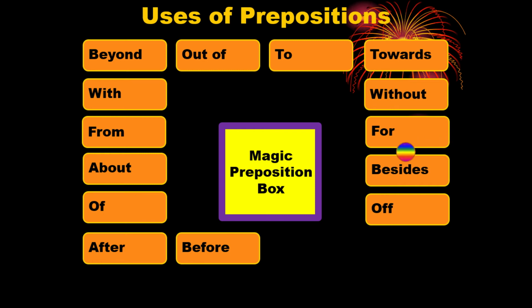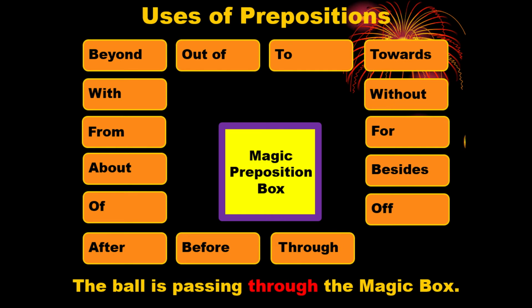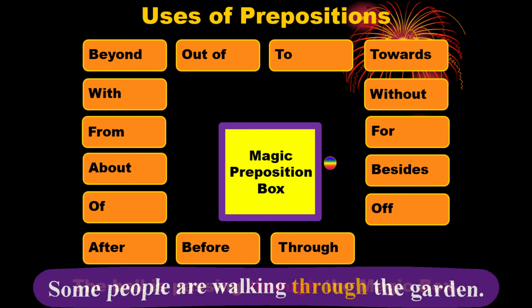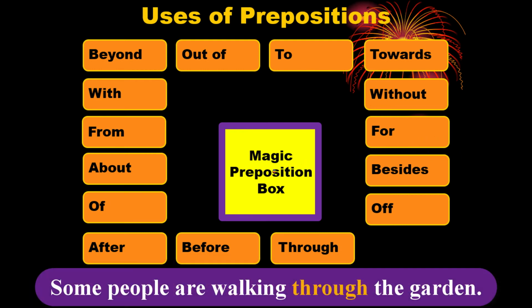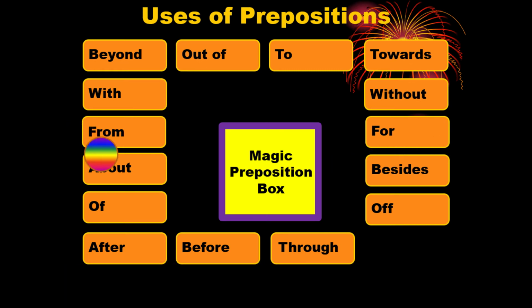A ball is going through the magic preposition box. It is coming to the magic preposition box and enters into the magic preposition box and then afterwards disappears. So we can say the ball is passing through the magic preposition box. So when do we use through? Through indicates inside passing. Here the ball is coming to the magic preposition box and it is passing inside the box. That is why we should use through. In other example, we can say some people are walking through the garden. Here through is the preposition we have used. We are going to the next one.